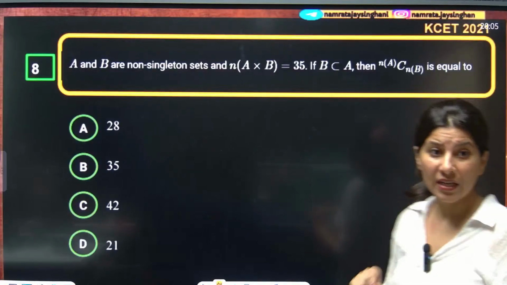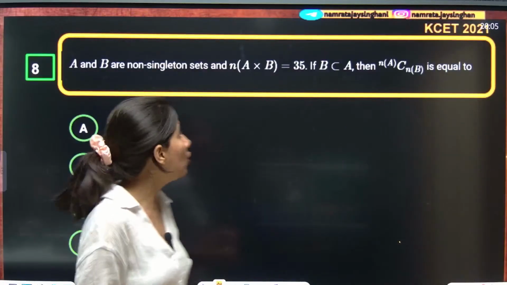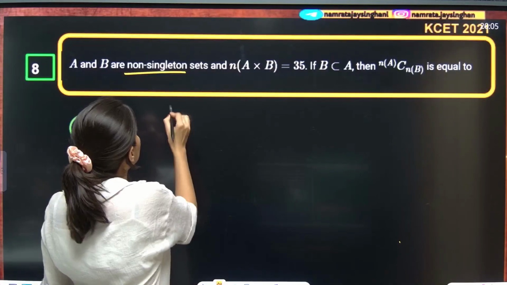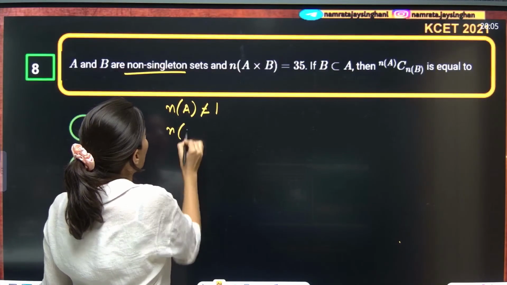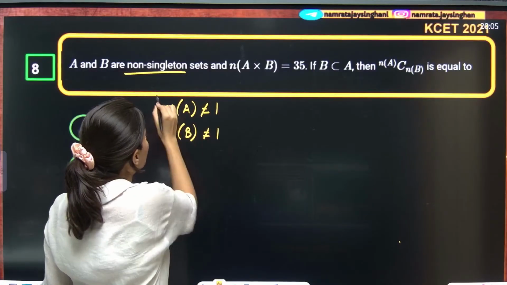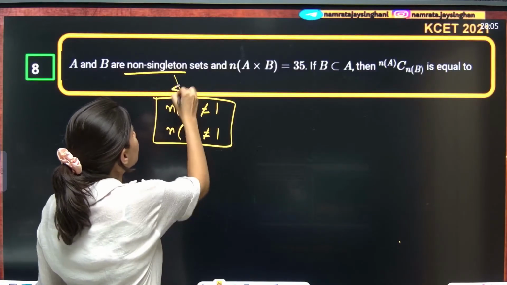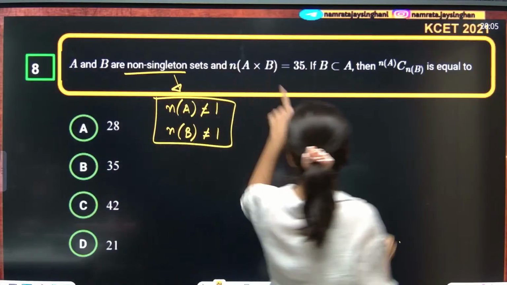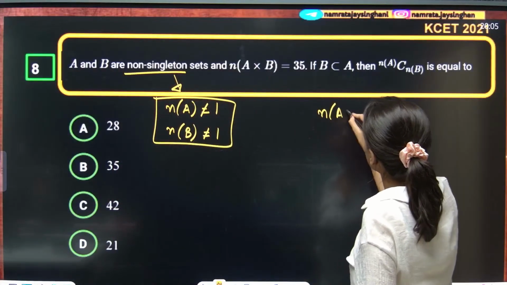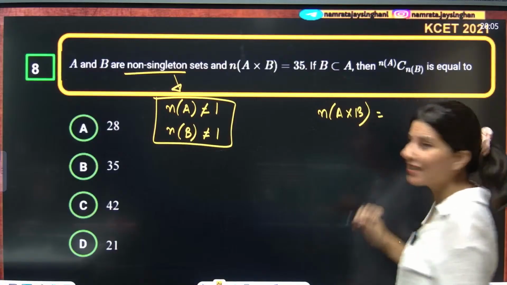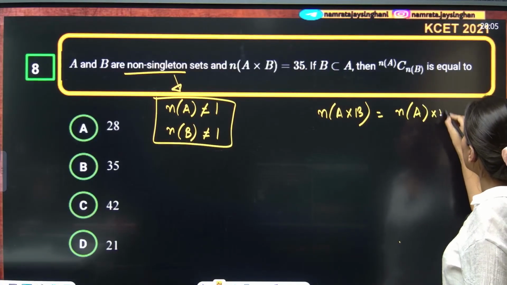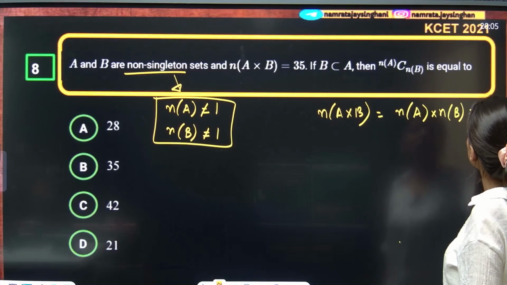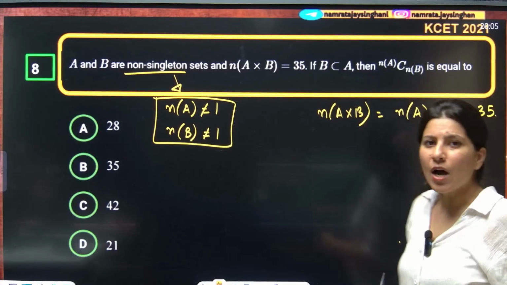Now this question: A and B are non-singleton sets. That means neither the cardinality of A is 1 nor the cardinality of B is 1. The cardinality of A cross B is 35. You know that the cardinality of A cross B is the cardinality of A into the cardinality of B, which is 35.